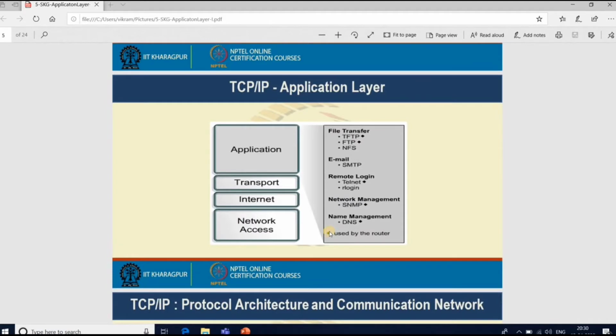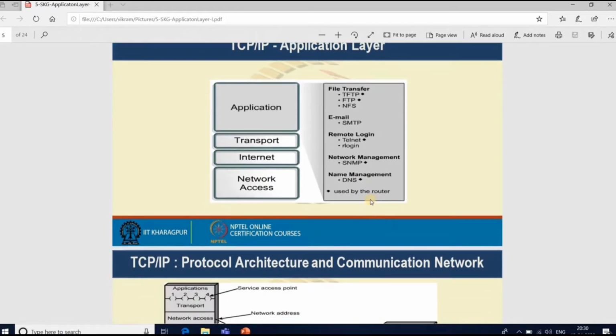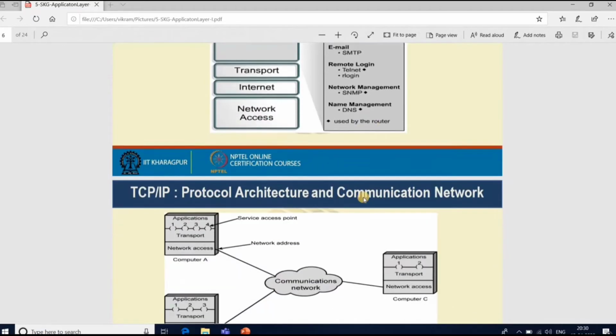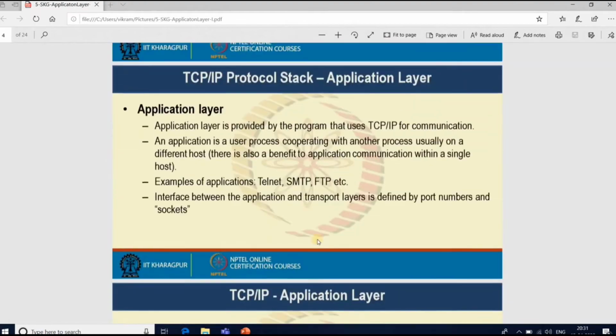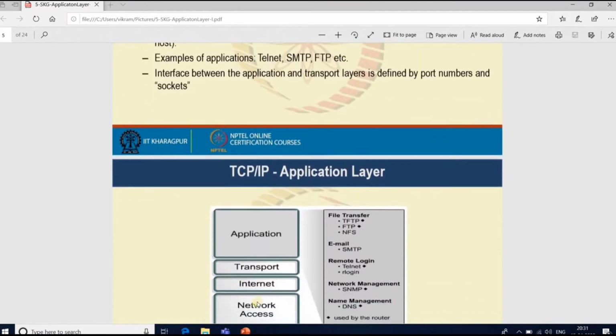So coming to the application layer, we can see n number of communication protocols like file transfer, TFTP, Trivial File Transfer Protocol, FTP, File Transfer Protocol, NFS, email, coming to email, SMTP, Simple Mail Transfer Protocol, for remote login, Telnet or rlogin, and for network management we can see Simple Network Management Protocol. For name management we can see the DNS, Domain Name System, which is used by the router. Okay, so we'll go into detail on each communication protocol.